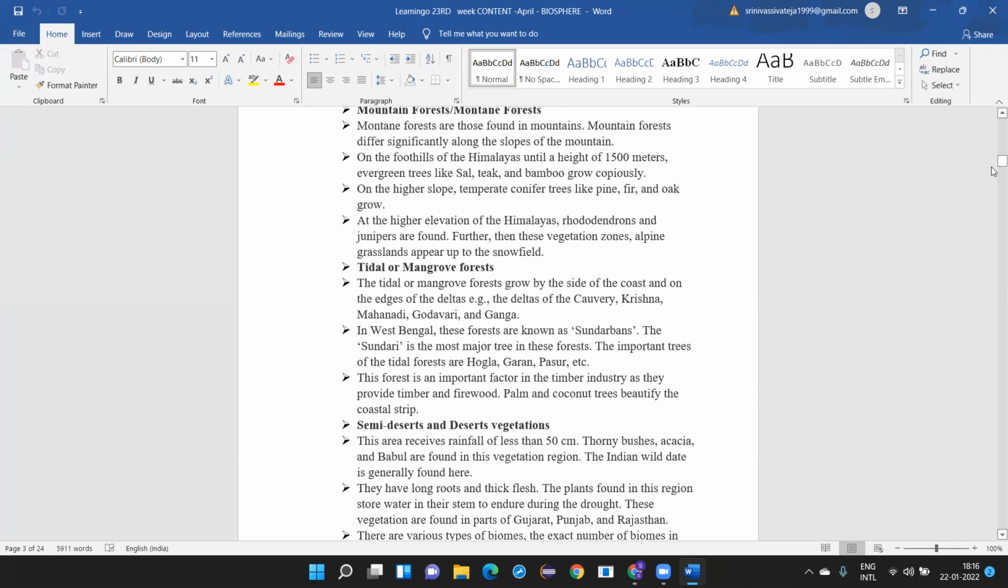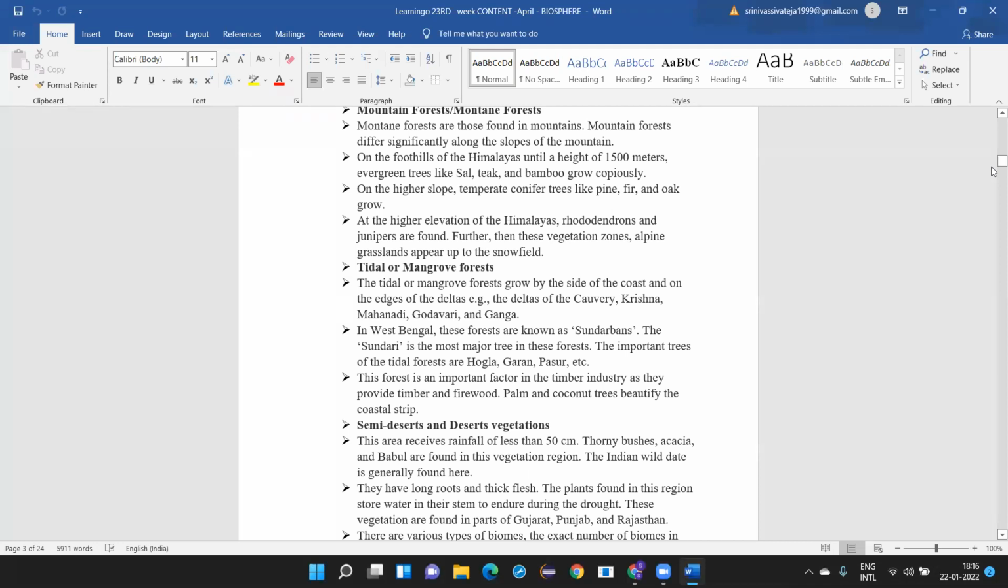So in the foothills of the Himalayas, that means from sea level to the height of 1500 meters, you find evergreen trees like sal, teak, and bamboo. Then on the higher slope, that is beyond 1500 meters, you find temperate conifer trees like pine, fir, and oak. These are very important. You have to remember the names of all these trees because these are found only in the Himalayas.